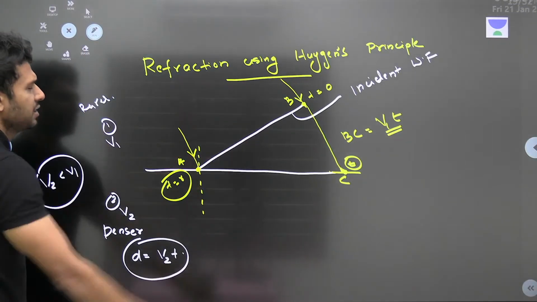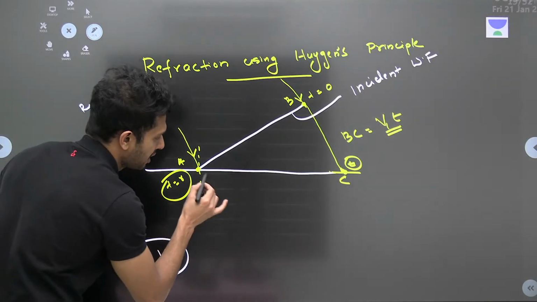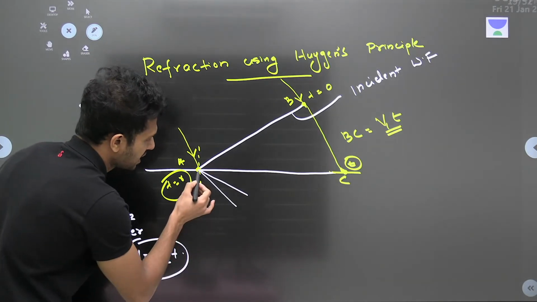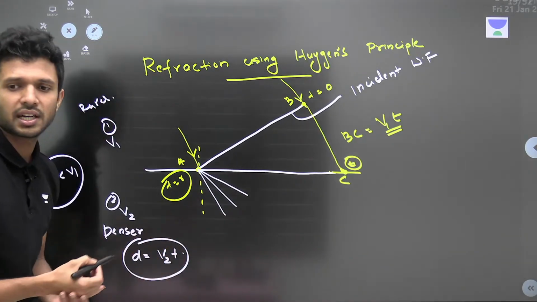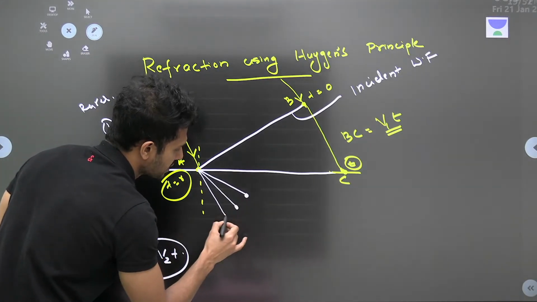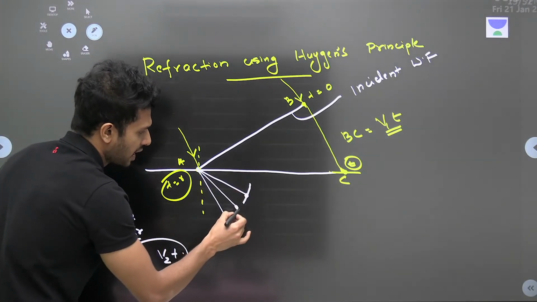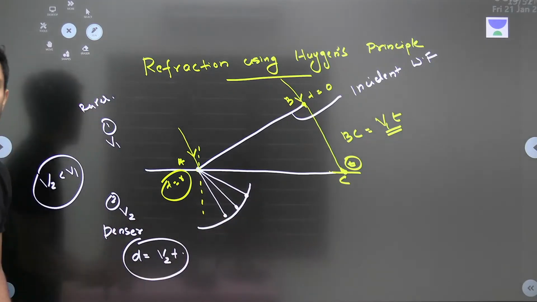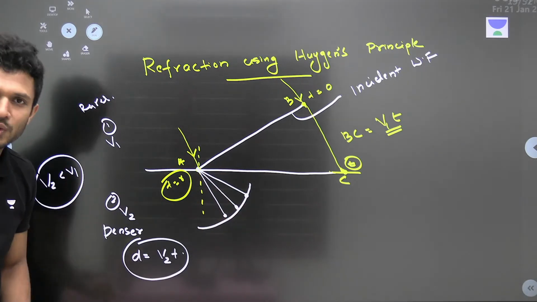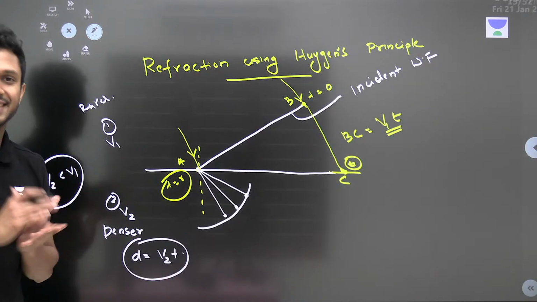Now, does anyone know what is the direction it is going to move? अरे हमको पता नहीं. So it can travel v2t in this direction, or in this direction, or in this direction. हमको पता नहीं. We just know that the end point is going to be at a distance of v2t. So by keeping one point here, we are going to draw an arc with a radius of v2t, because any point on this arc which is at a distance of v2t can be the final point after refraction, but we have to confirm. कैसे?